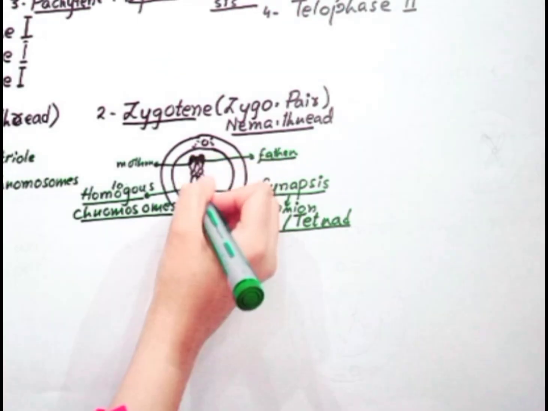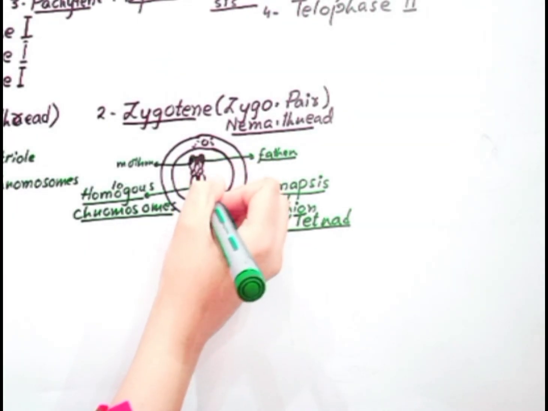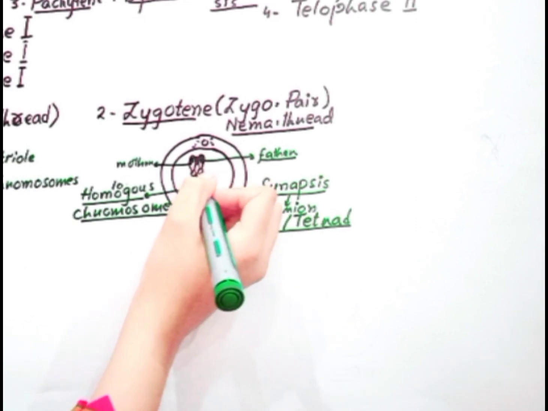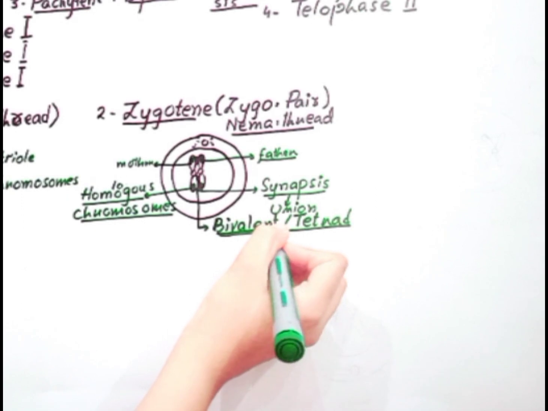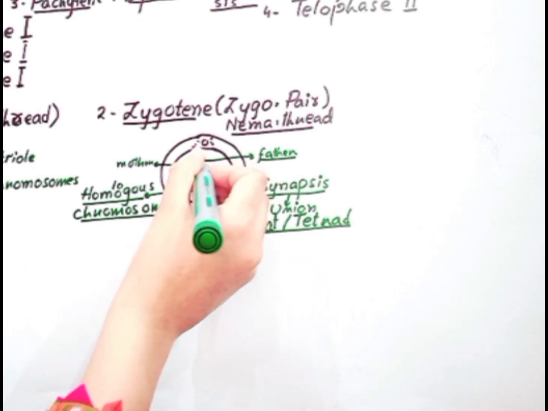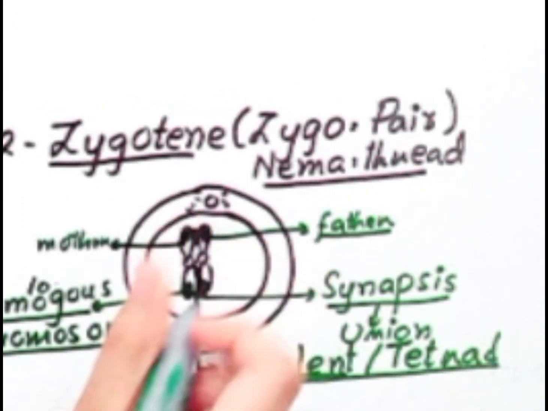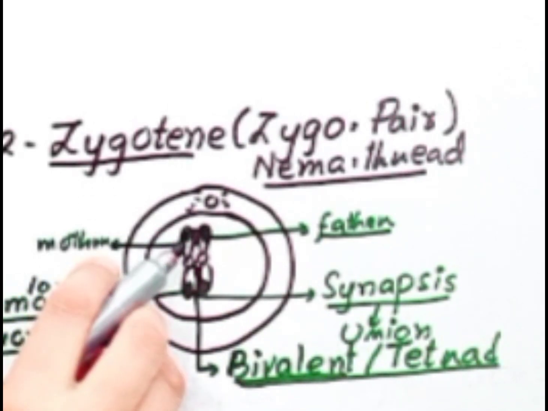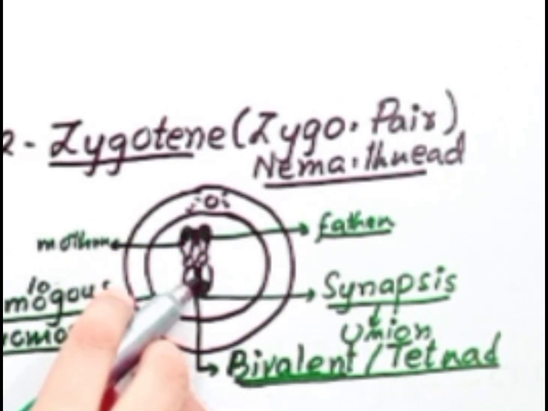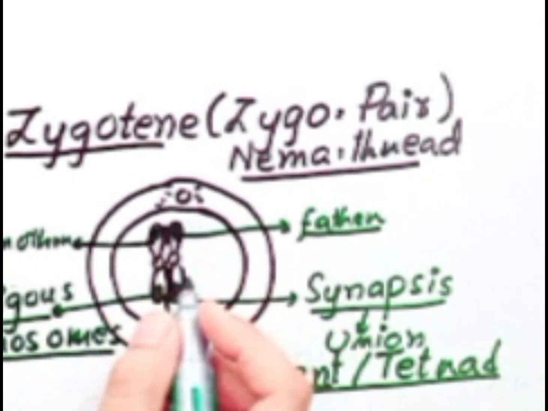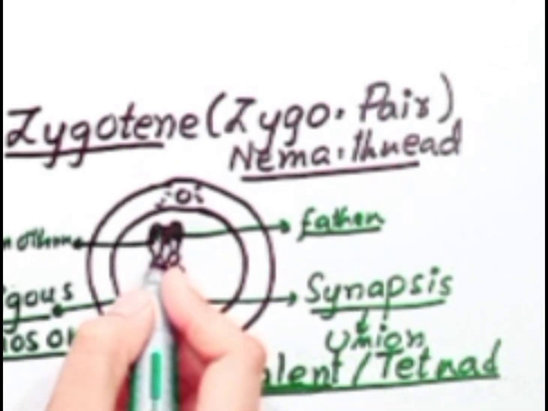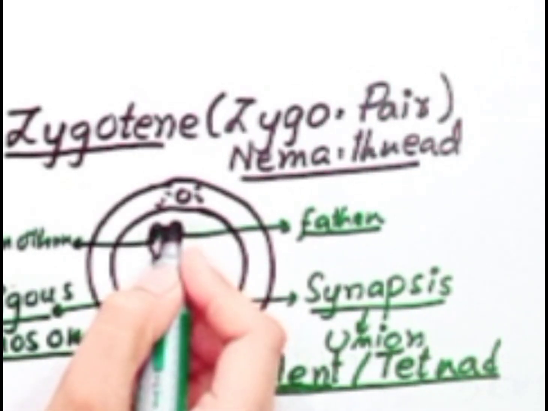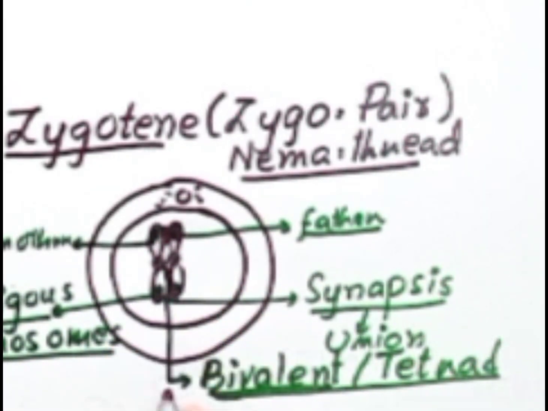So due to the pairing of two chromosomes, we call this complex bivalent. Each chromosome contains two chromatids, and during this synapsis we can see four chromatids: one, two, 3 and 4, joined at the centromere. So due to the presence of four chromatids, we call this complex a tetrad.